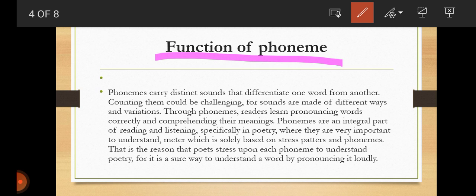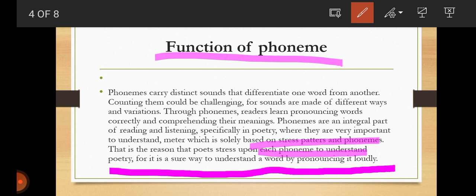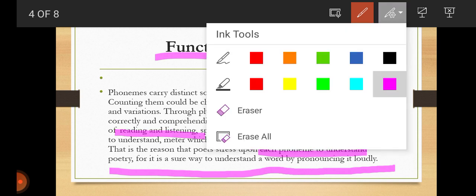Phonemes are an integral part of reading and listening, specifically in poetry, where they are very important to understand meter, which is solely based on stress pattern and phonemes. That is the reason that poets stress upon each phoneme to understand poetry, for it is a sure way to understand a word by pronouncing it loudly. So phonemes are an integral part of reading and listening. Very important.